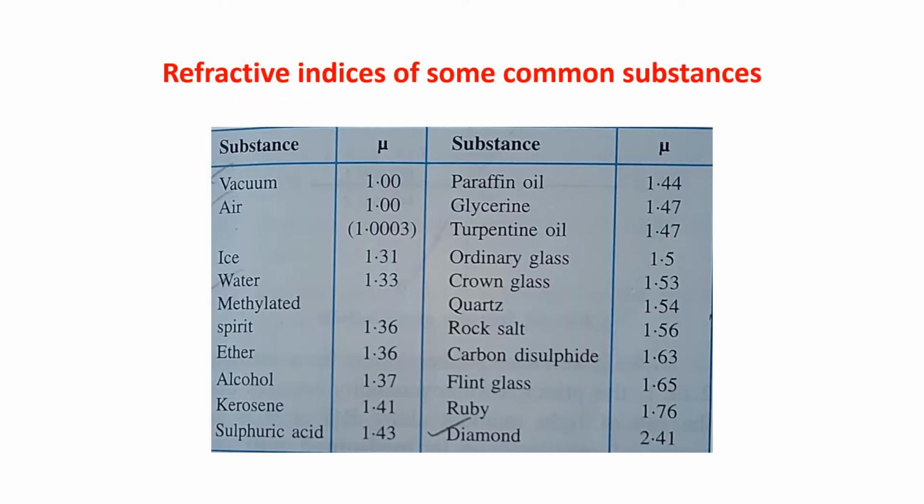There is a chart given for the refractive indices of some common substances. You can see here vacuum, air, ice, water, and so many are given here. Diamond. Out of this, remember that vacuum and air, water, that is 1.33. For vacuum it is 1. Diamond it is 2.41. And the rest you need not learn all. Just go through it once.